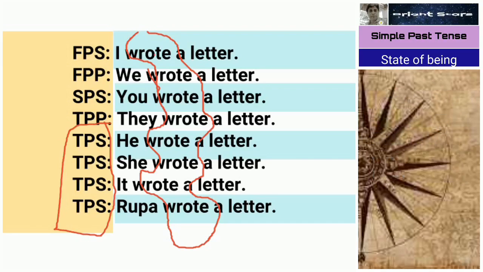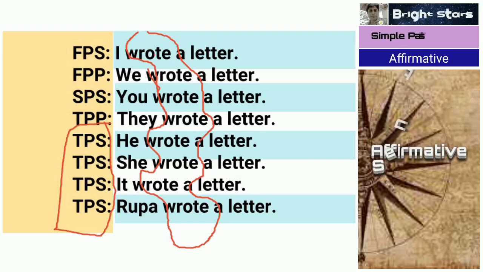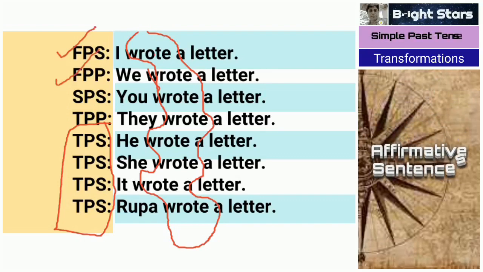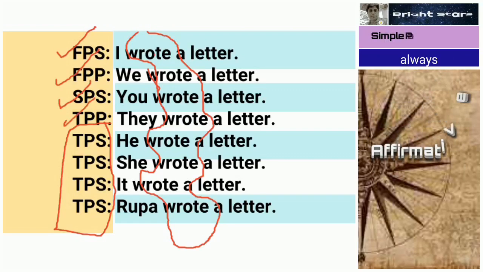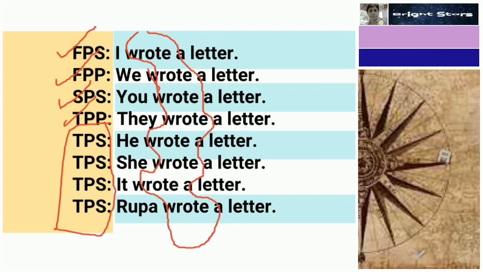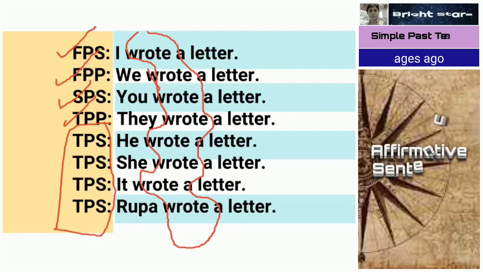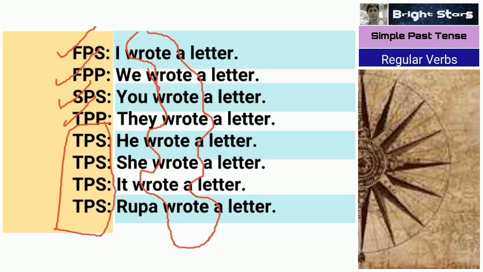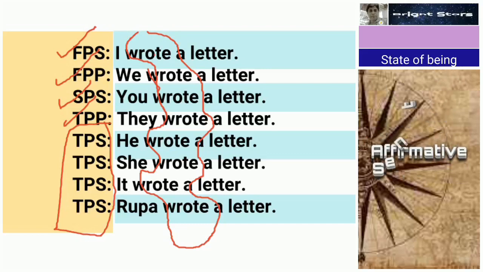So same verb, unlike that of simple present tense, here we use the same verb for first person singular. FPS means first person singular, FPP first person plural, SPS second person singular or plural, TPP third person plural, that is "they". So this you don't forget. So I, we, you, they are the persons. Here also he, she, it, Rupa are third person singular. For all kinds of persons we use the similar kind of verb without adding "s". So next one we see